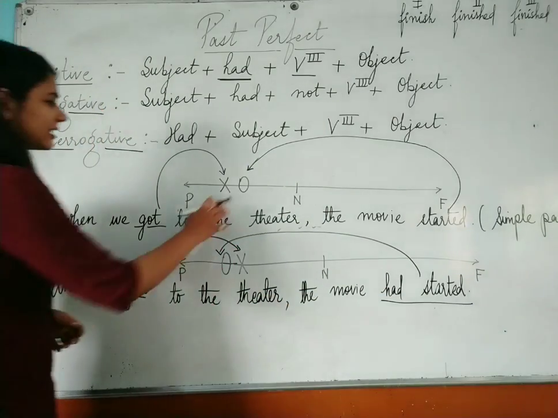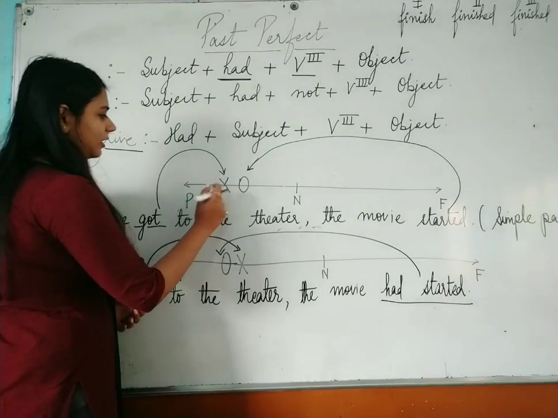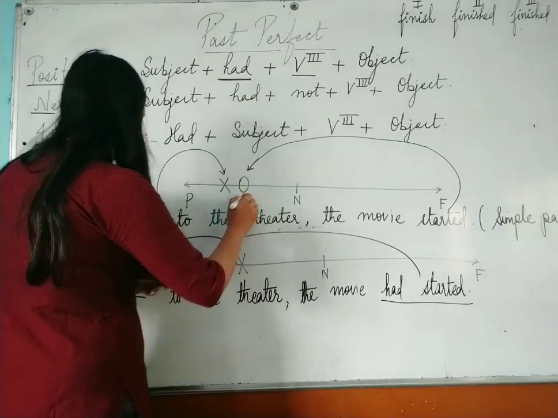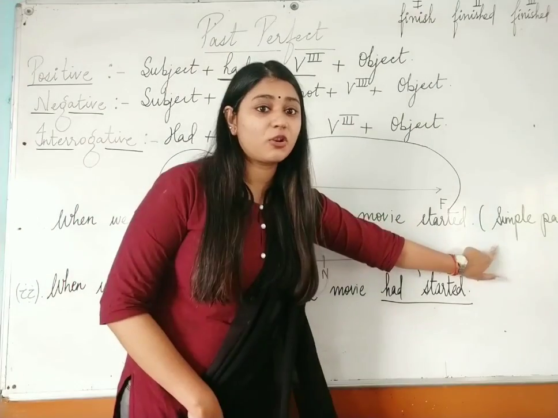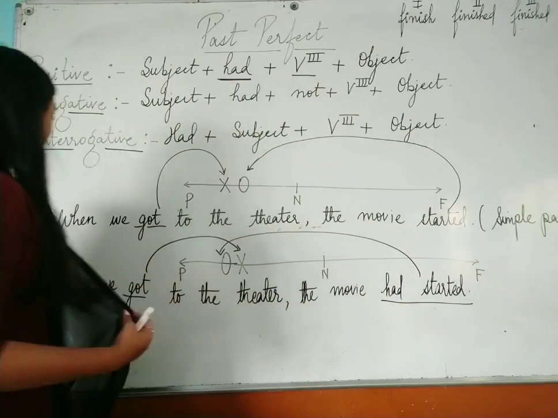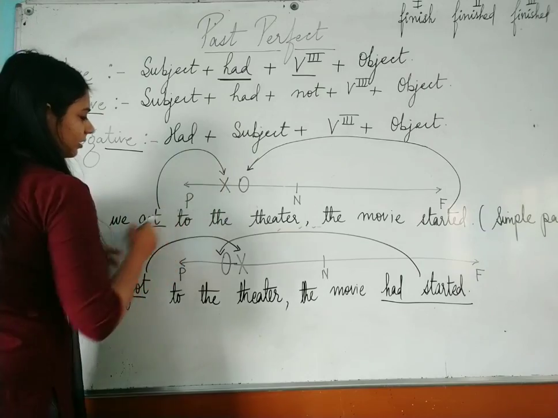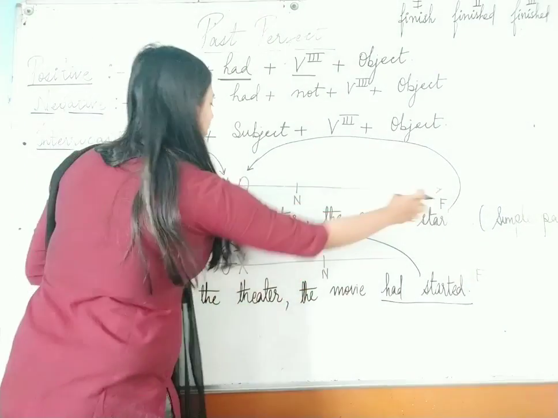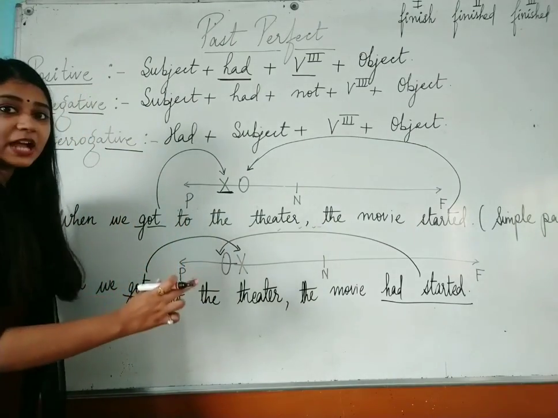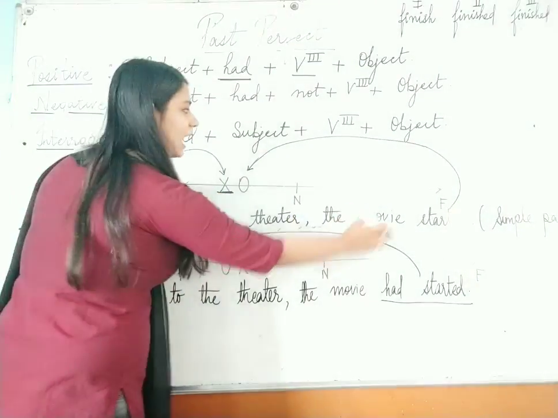Okay, so if you see this diagram which I have made over here, I have made two things. One is this cross and then one is a circle. So over here, what has happened when we are talking about simple past tense? When we got to the theater, the movie started. That means the first action happened before another action.